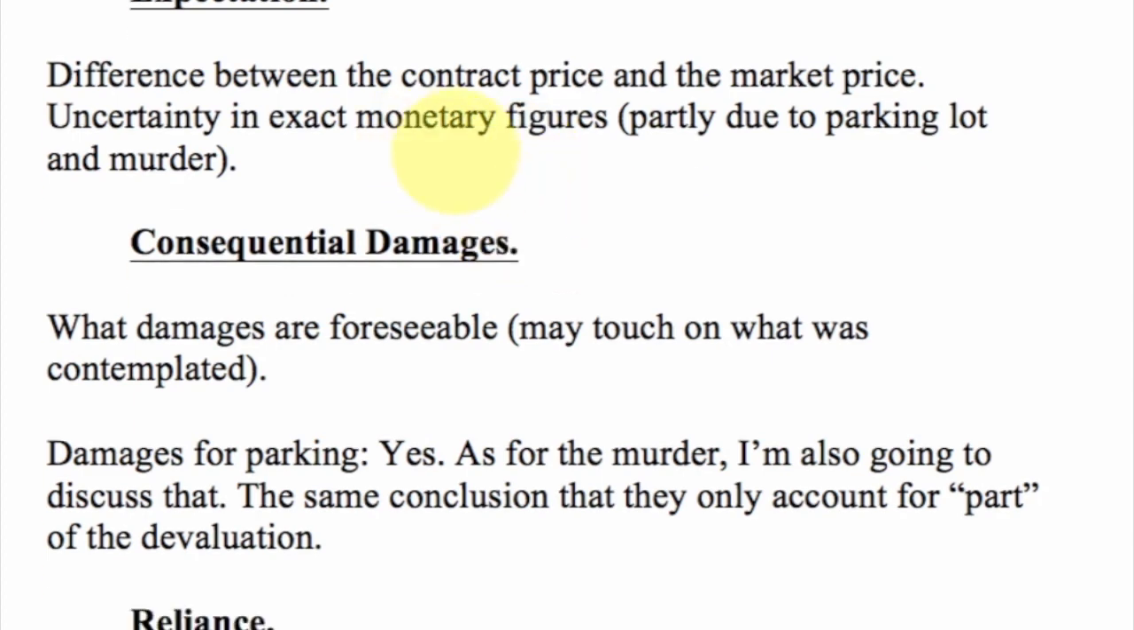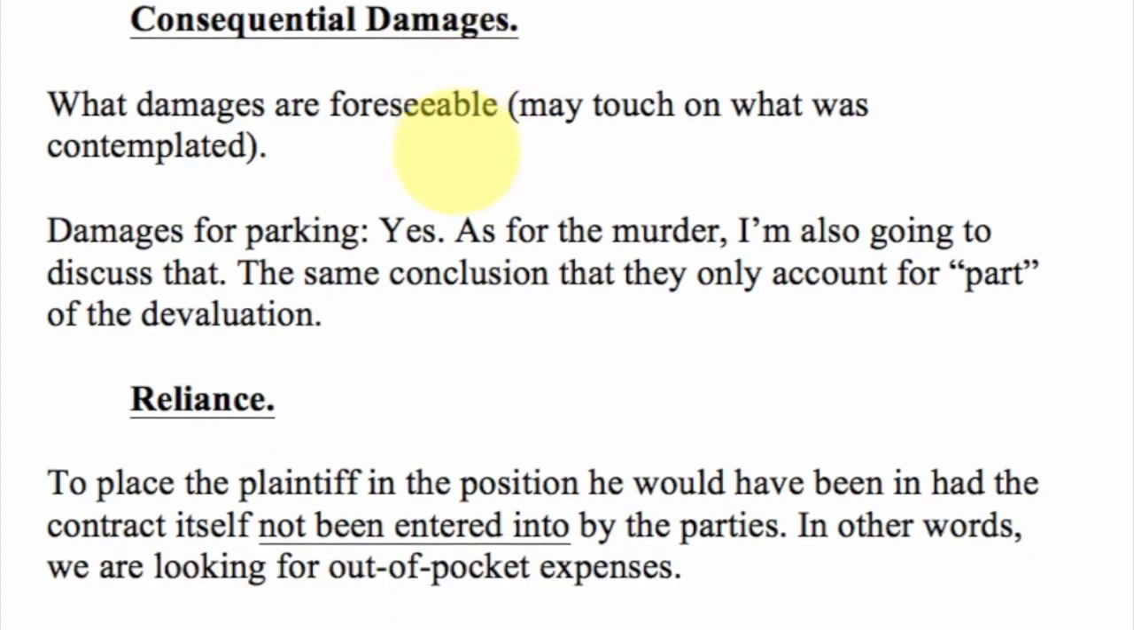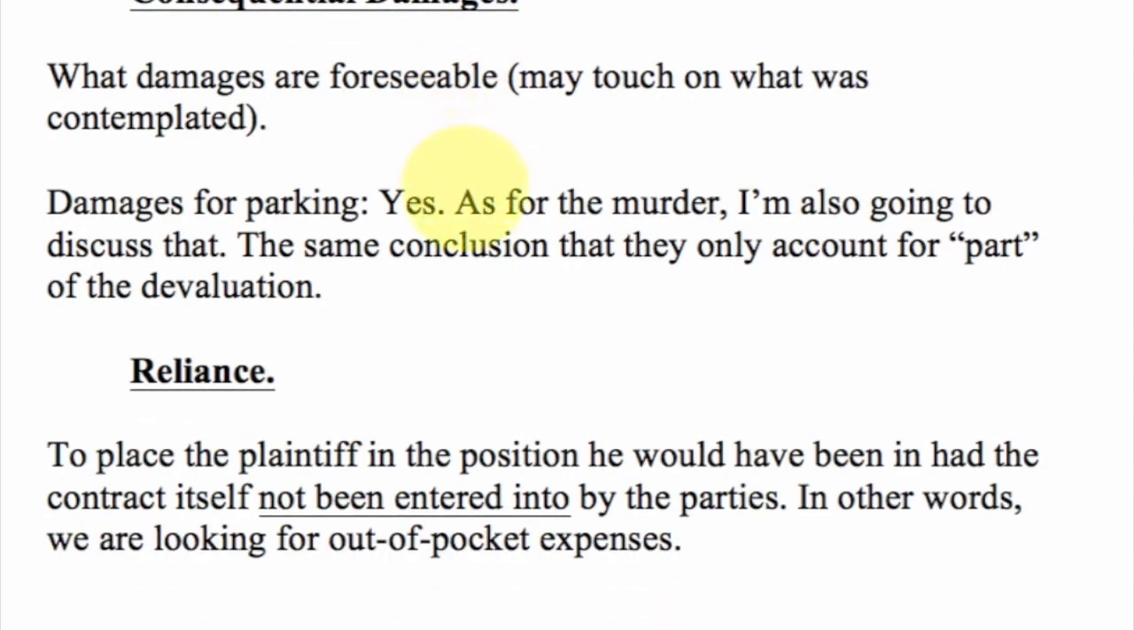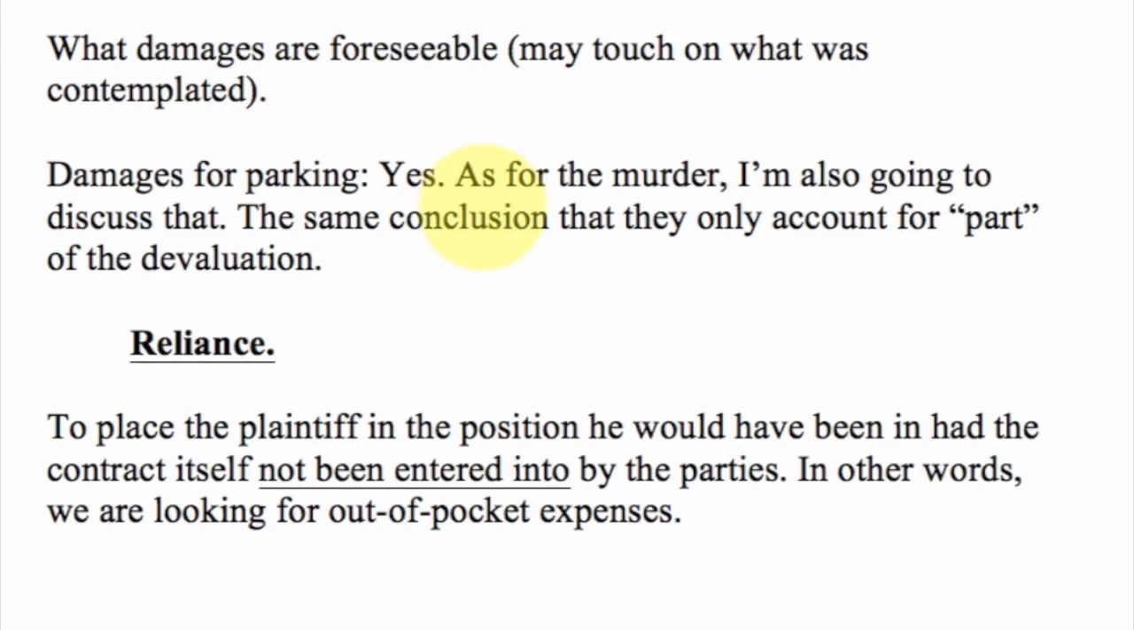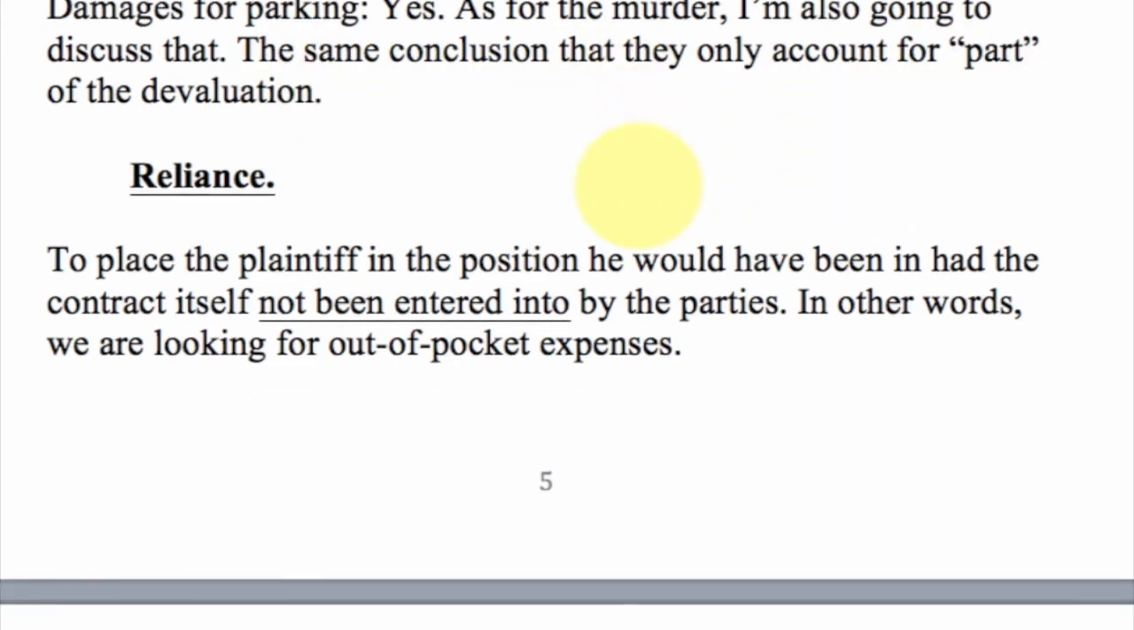Consequential damages, what damages are foreseeable, and may touch on what was contemplated. So for the damages for the parking, of course I said yes. For the murder, I'm also going to discuss that, but I'm going to arrive at the conclusion that it's only due in part. It's only part of the devaluation. And remember, I'm going to do this very briefly because I know that I'm running out of time here.